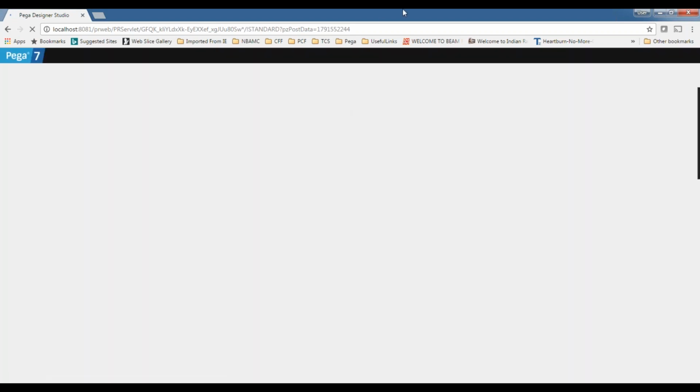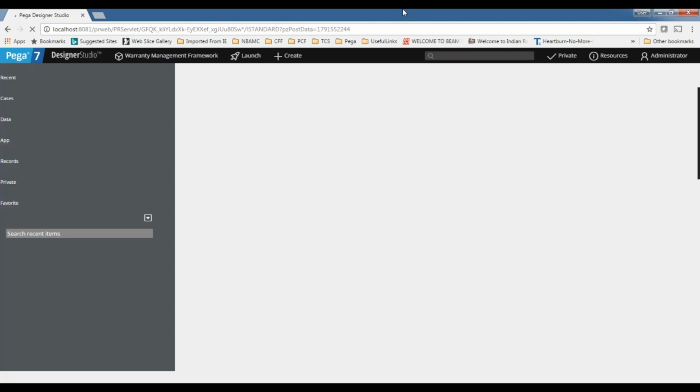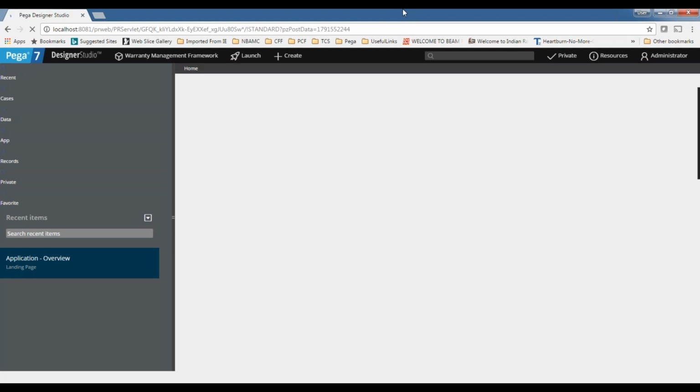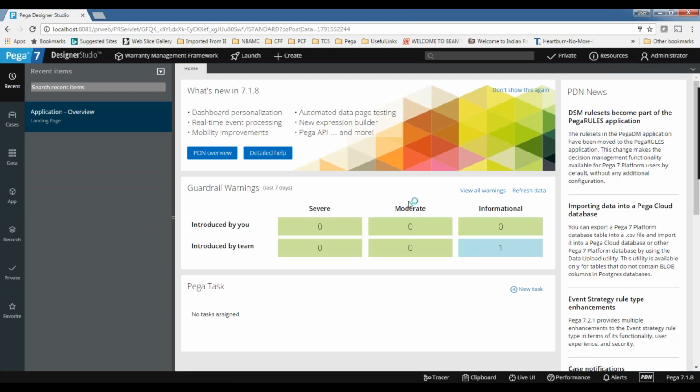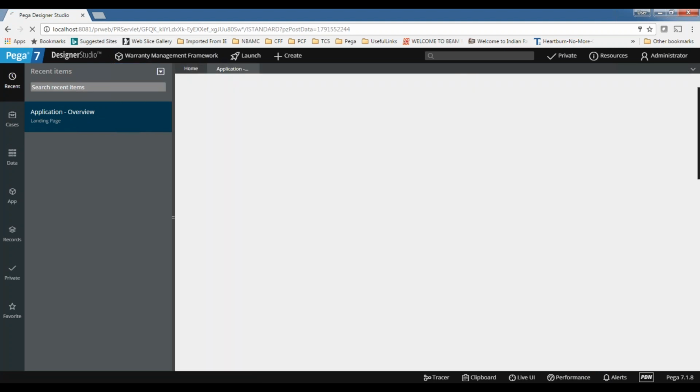Give me a second. So this is the application we created. So once the application is created, if you want to see the application profile, you can go to the application menu. This is the application menu, and then click on open overview. This is the place where the project manager will spend most of his time.